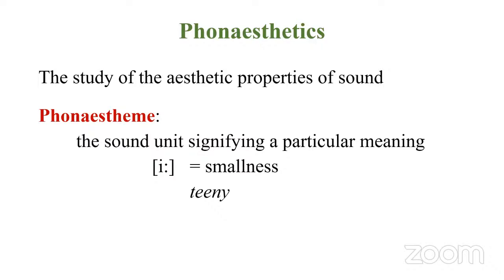If we represent only the sound, then it is a phoneme. But if some meaning is attached to that phoneme, then it is a phonaestheme. Here, this long vowel E represents smallness, something that's small. So when we say teeny, it refers to something which is tiny. Okay, so this is actually a phonaestheme, right?